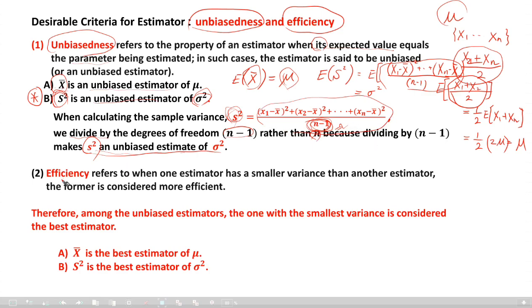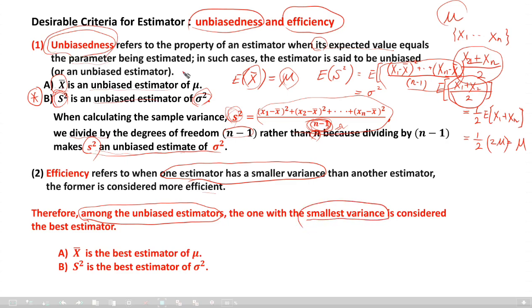Okay, efficiency refers to when one estimator has a smaller variance than another estimator. Then the former, this one with smaller variance, is considered more efficient. Okay, so among unbiased estimators, this is more important. Among unbiased estimators, the one with the smallest variance. There are many unbiased estimators. Among them, the one with the smallest variance is considered the best estimator.